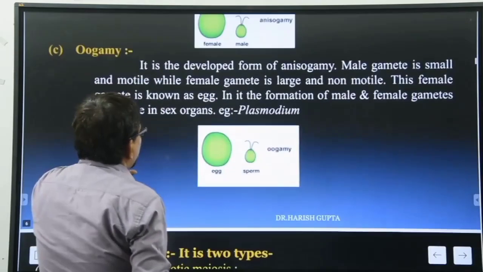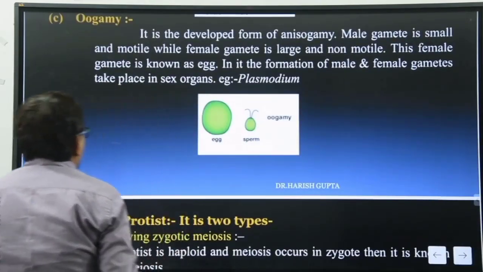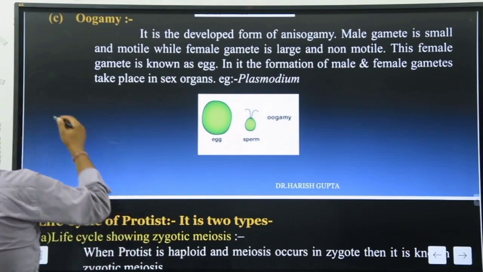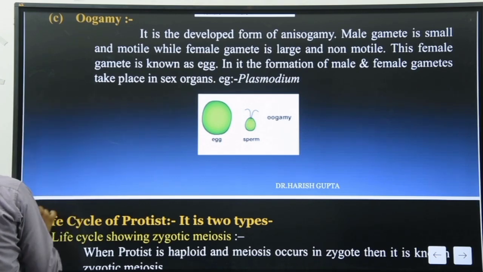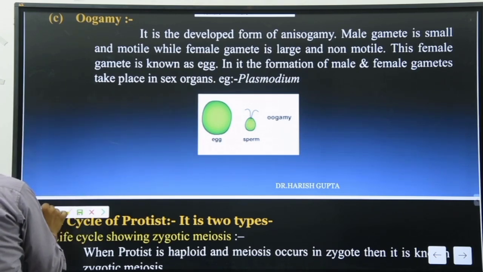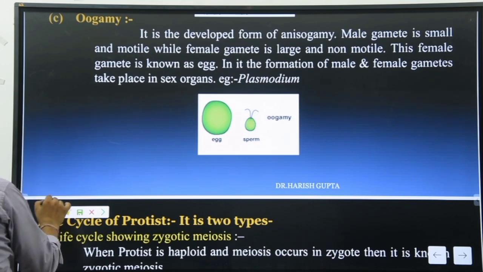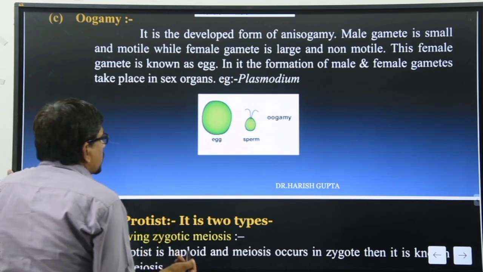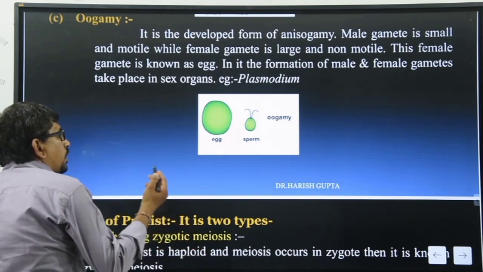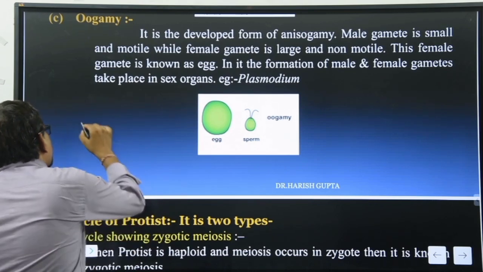So here it is always this. Clear? तो यहाँ पर आपको कोई ऑप्शन नहीं बेटा, ध्यान रखना. ये क्वेश्चन मेडिकल में है, ये समझा रहा हूँ मैं. कैसे पूछा जाता है क्वेश्चन, इसका था मैं एक्सप्लेन. Which type of question? In a type of reproduction system, a female is non-motile and always bigger in size, but the male is small and motile. Which type represents this? Always oogamy will come.